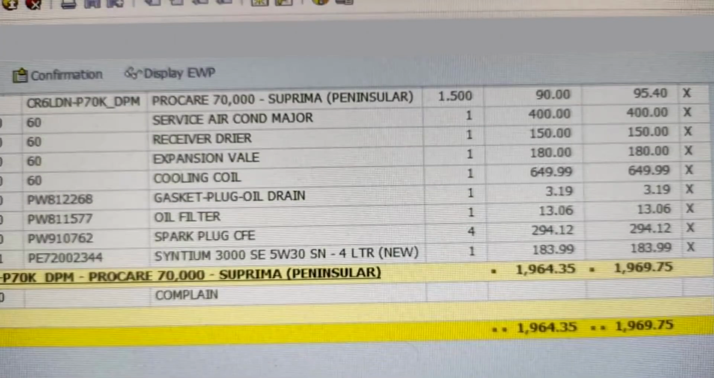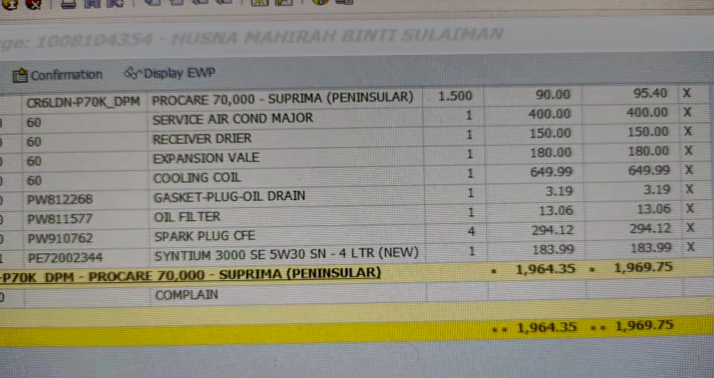This is the cost for AC servicing and replacing parts for a Proton Suprema. Labor charge RM400, receiver dryer RM150, expansion valve RM180, cooling coil RM650. Total cost for AC related work is RM1380.